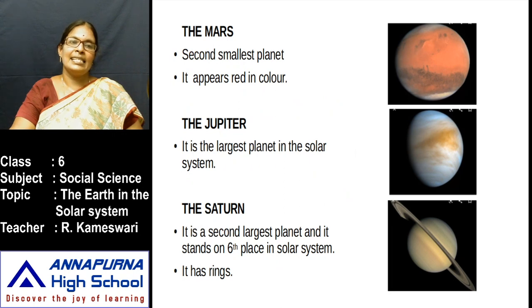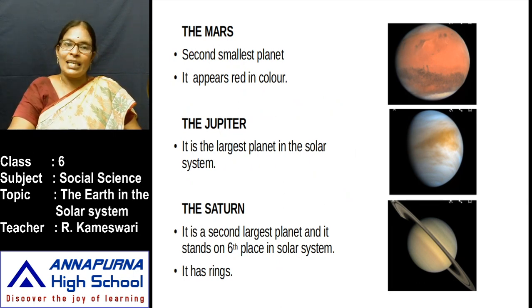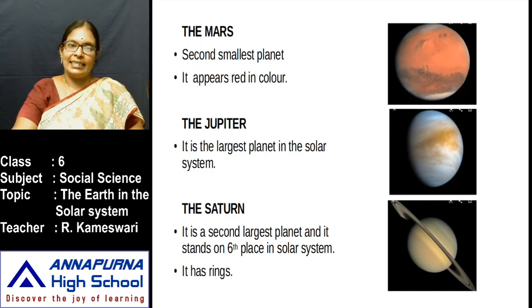Next planet is Mars. Mars is the second smallest planet and it stands in fourth place in our solar system. It appears red in color. For this reason, you say it is the red planet. Next is Jupiter.